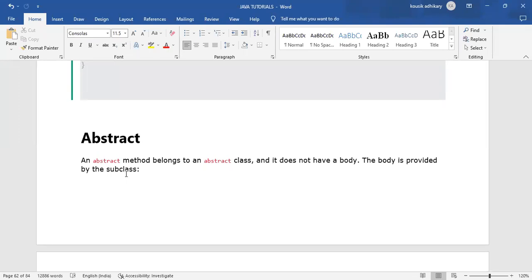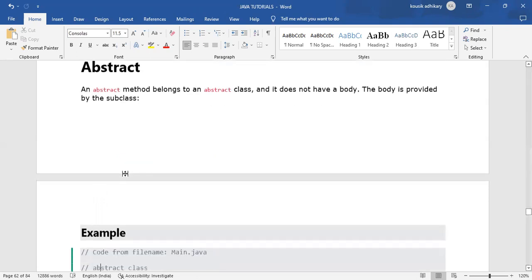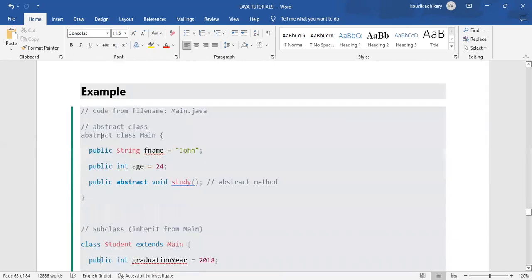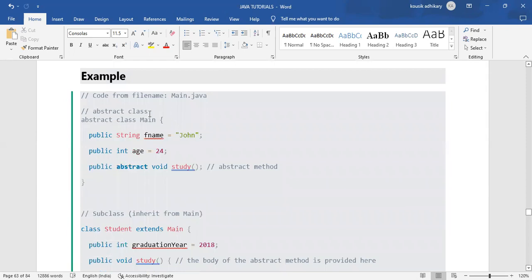We can't create an abstract method within a normal class, just like public class A or B or C, whatever. We can create an abstract method only within an abstract class, like the example abstract class main.